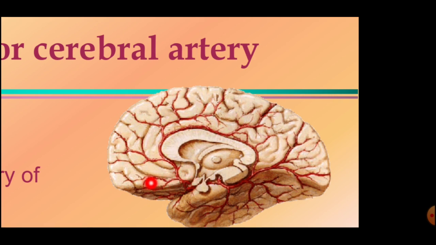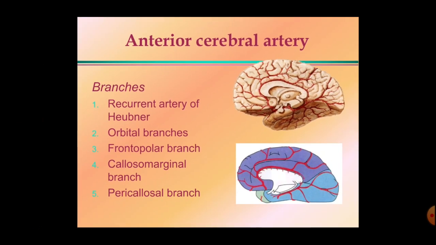Afterwards, these cortical branches are there. This is the orbital branch, or the smaller orbital branches. This is the frontopolar branch. This is the callosomarginal branch, and this branch running along the corpus callosum is called the pericallosal artery. Okay, so the anterior cerebral artery is up to here. At this site it terminates by giving the callosomarginal branch and the pericallosal branch. So these are the branches arising from the anterior cerebral artery: orbital branches, frontopolar branches, callosomarginal branch, and the pericallosal branch.